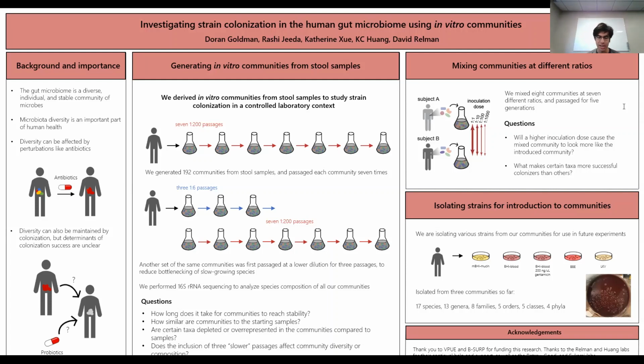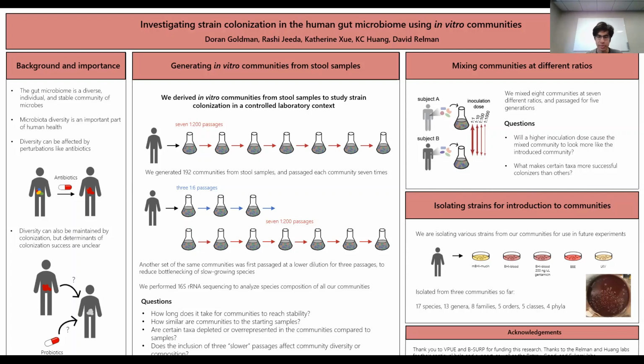And so we also decided to set up a second set of the same communities and passage them a few times at a 1 to 6 ratio. We hypothesized that doing this lower dilution might actually help to preserve slower growing species and make the final communities look a bit more like the initial stool samples. So hopefully from these 2 sets of communities, we'll be able to learn a lot about the stability of in vitro communities and how suitable they are as a system for studying the gut microbiome in general.